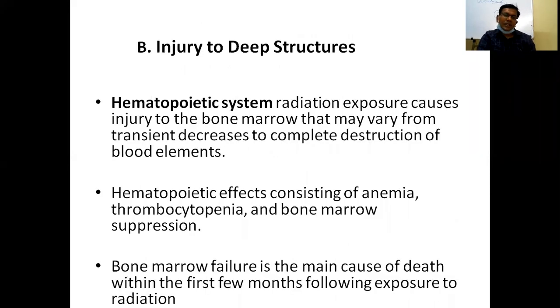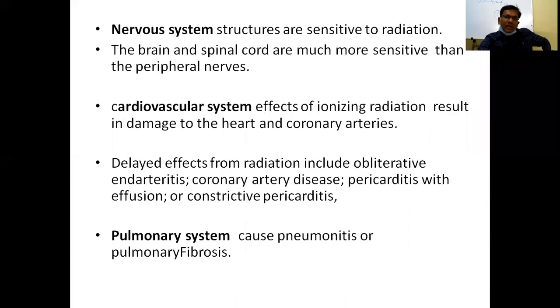So injury to deep structures, the internal organs. Hematopoietic stem cell radiation causes injuries to bone marrow that may vary from transient decrease to complete destruction of the blood elements. Hematopoietic effects consist of anemia, thrombocytopenia, and bone marrow suppression. Bone marrow failure is the main cause of death within the first few months following radiation exposure.